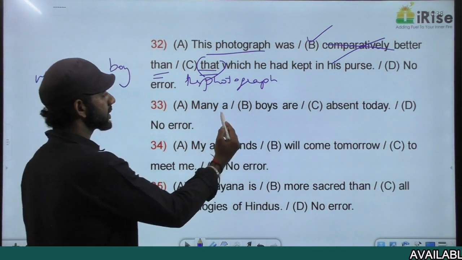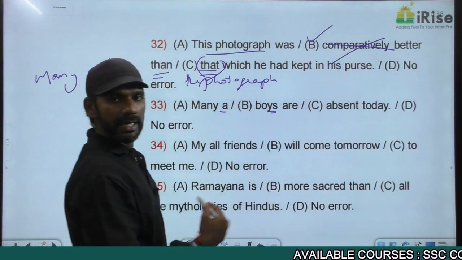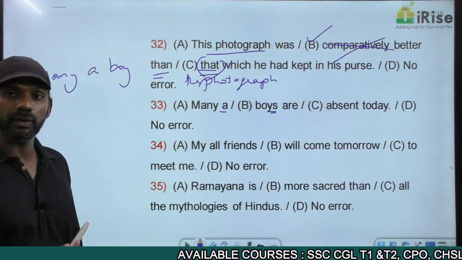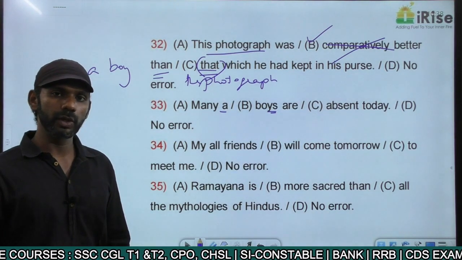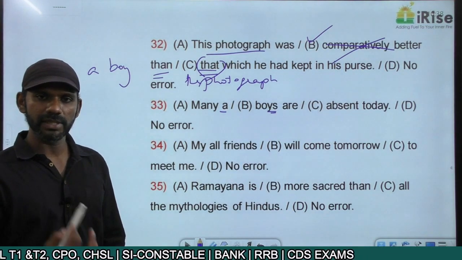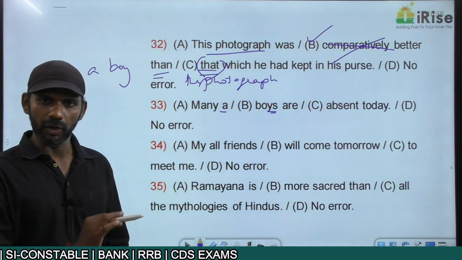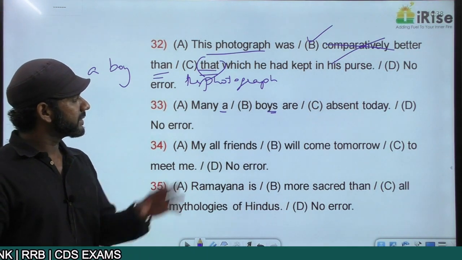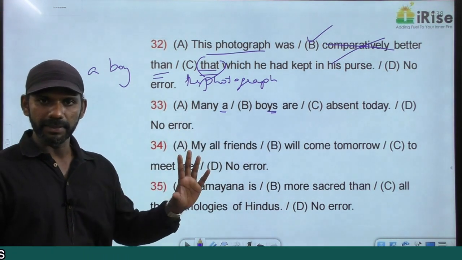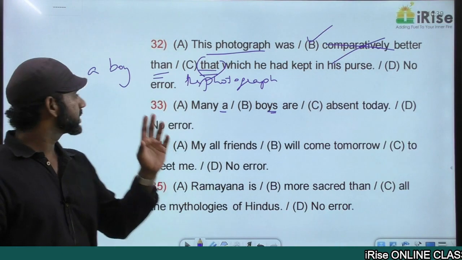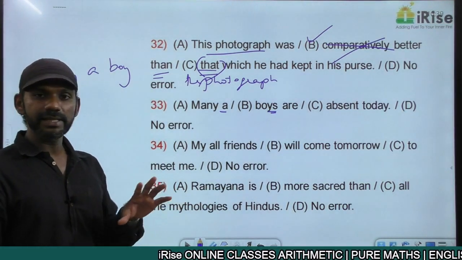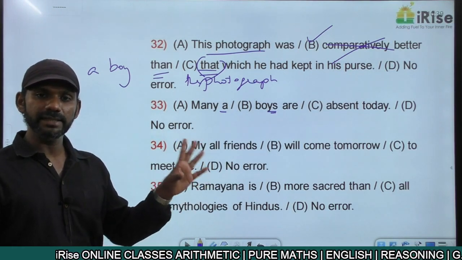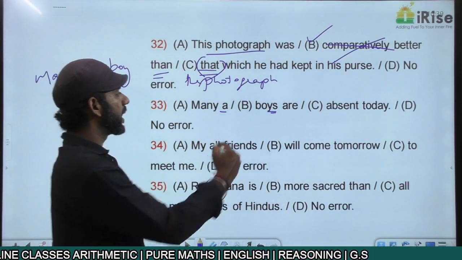"Many a boys" is a wrong usage because "a" can be used only with singular countable nouns. Boys is a plural noun, so "many a boys" is wrong usage. We know that the sentence is grammatically wrong. Now my question is, is the error in part A or part B? Many is a correct usage. Many can be followed by a. Then if I say boys, part B doesn't go with part A, so the error is in part B.